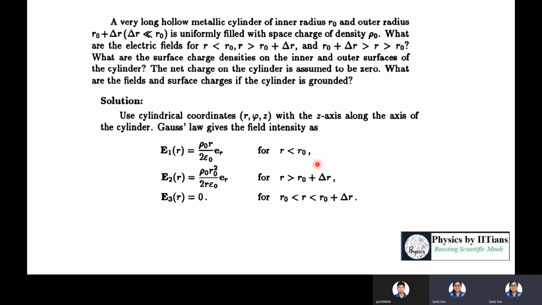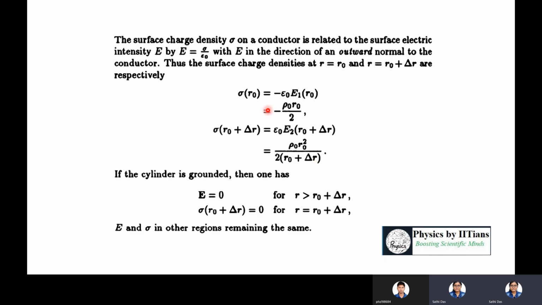Just first find out the electric fields using Gauss's law. Then understand in which region you want to find the charge density, and then use that particular electric field for that particular region.